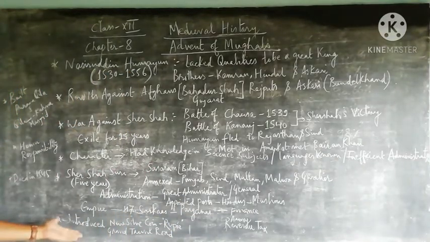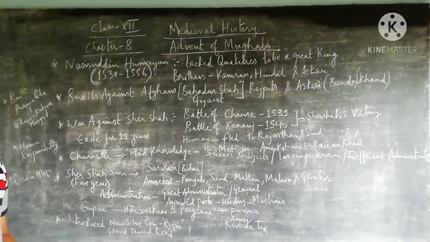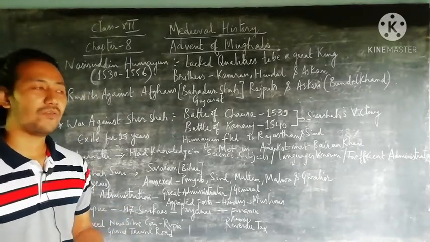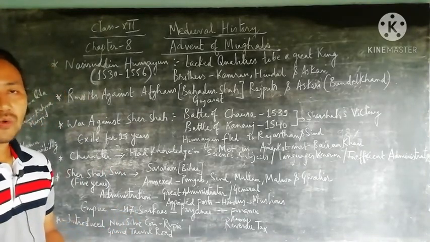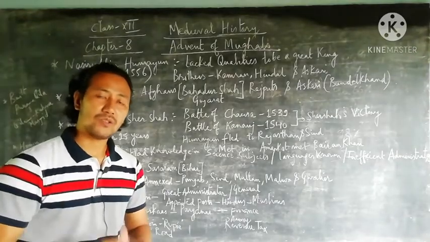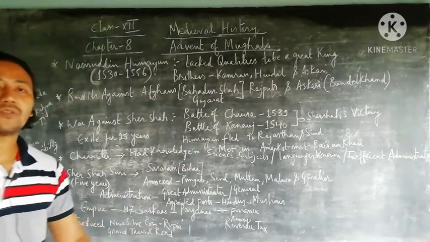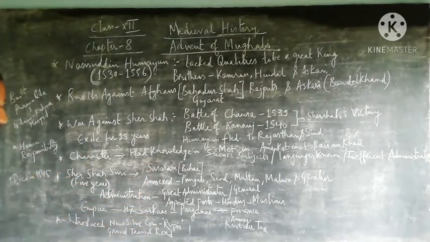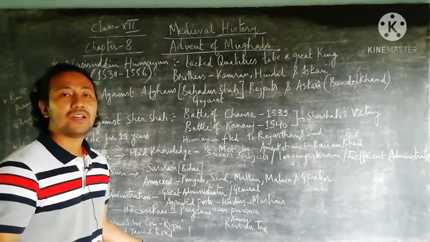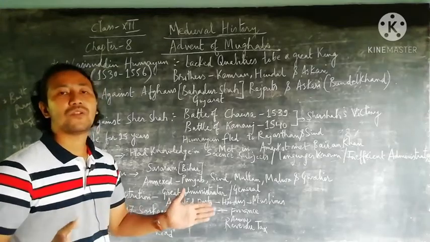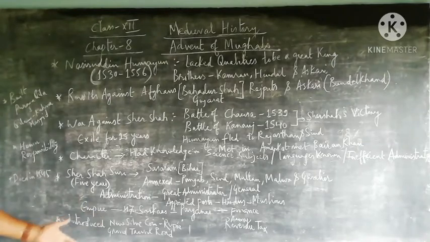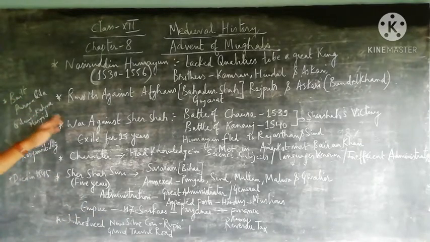The last topic that we will focus on in this chapter is how Sher Shah Suri also introduced different systems. First he introduced the silver coin which was known as rupaya. At present also the Indian currency name is rupaya, so the same was followed from Sher Shah Suri's introduction. He was also a great builder, and he had workers make the famous Grand Trunk Road.